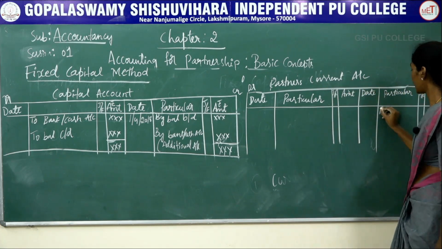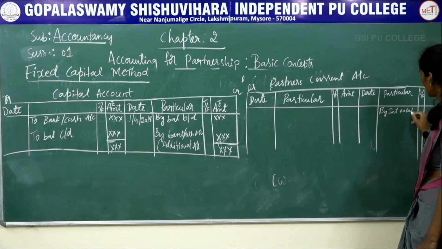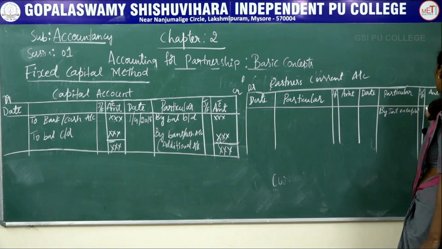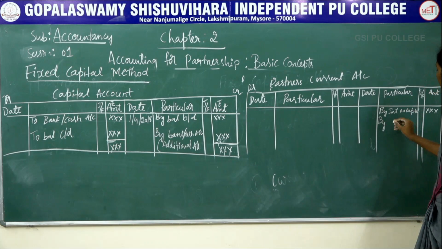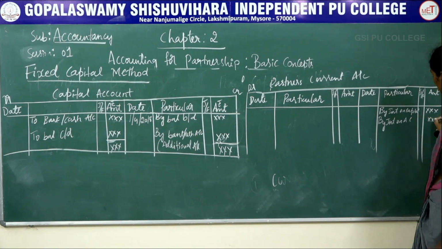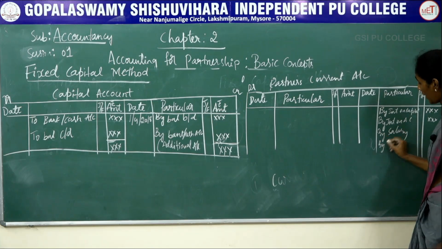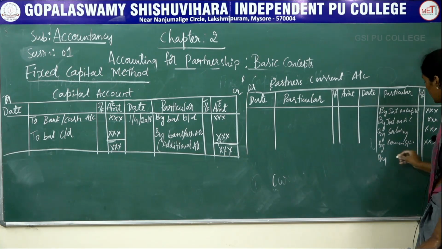First, you should record by interest on capital at the credit side. The next is by interest on additional capital, by salary, by commission, by profit or loss account.